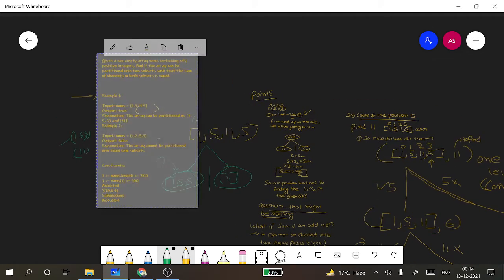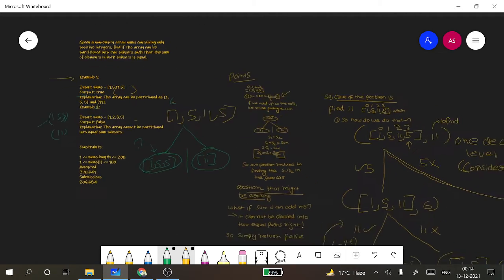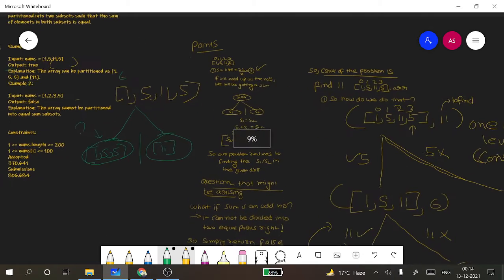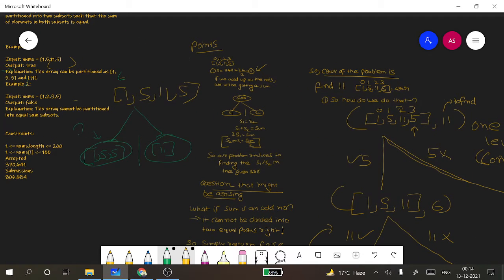Now let's try to understand this problem by analyzing some points. We want to partition it into two equal parts. So we will calculate the sum here, which is nothing but 22. We will divide it by 2 and get 11. Since we will be partitioning it into two equal parts, both the sums should be 11 and 11. Jointly they make up the sum 22.